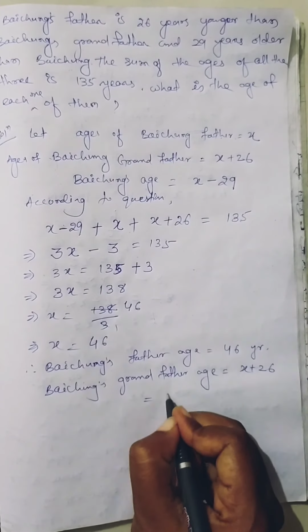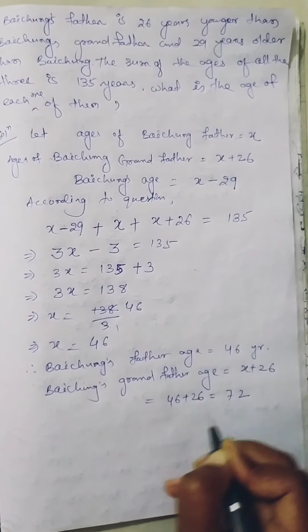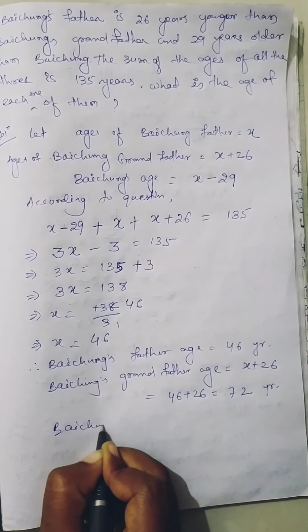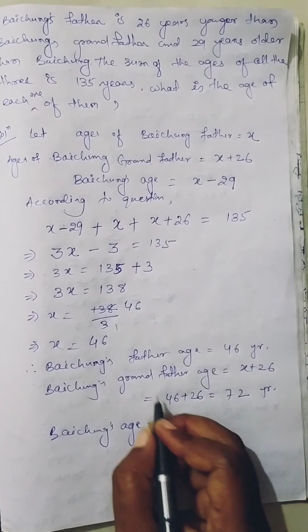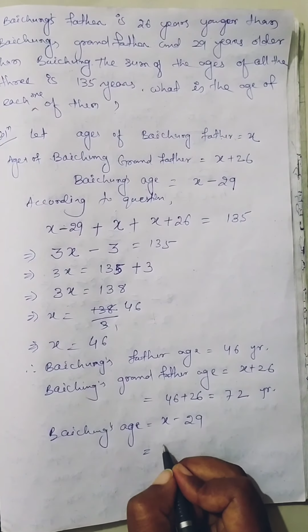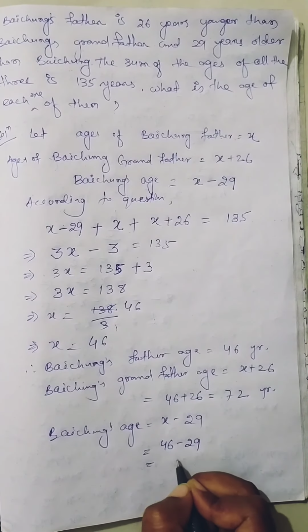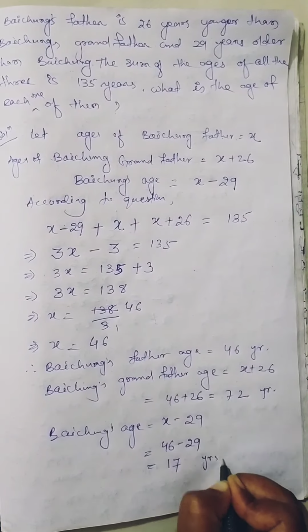So x is 46 plus 26, which is 72 years. Then what will Baichung's age be? Baichung's age is x minus 29. x is 46, 46 minus 29. 3 minus 2 is 1, 17 years.